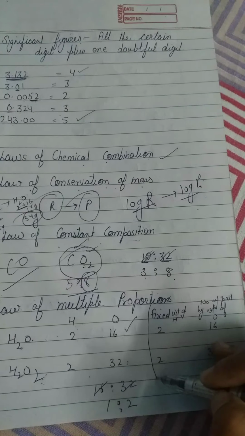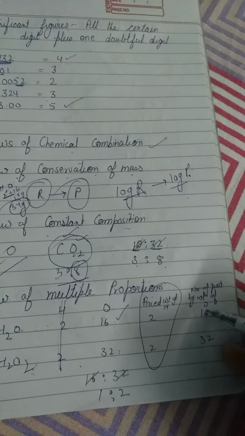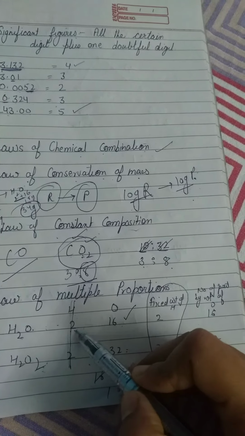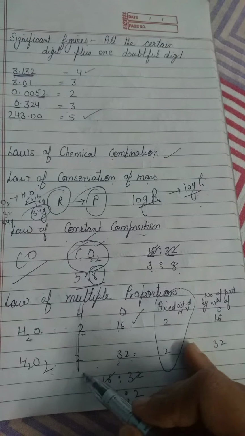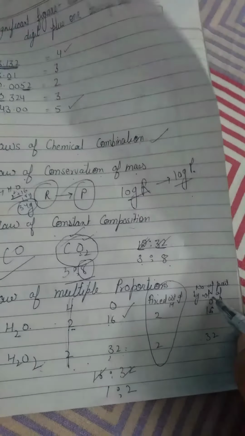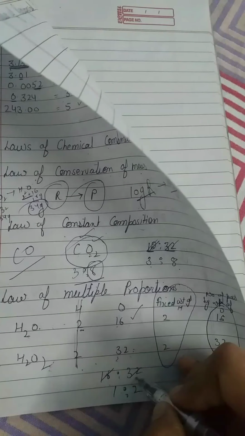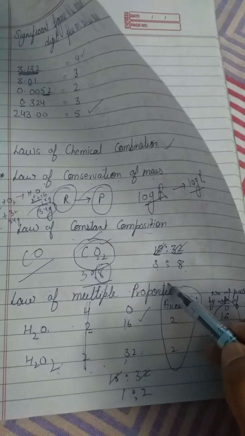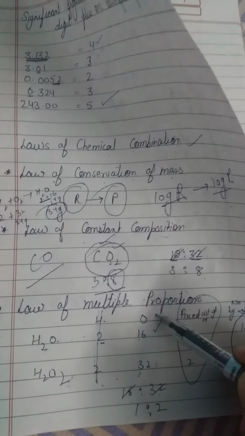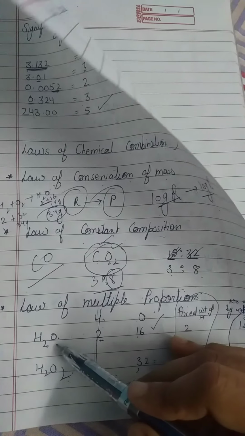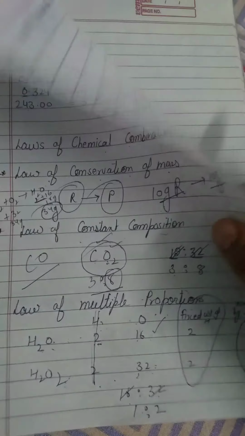We are going to fix the mass of hydrogen. Suppose this mass is fixed. Now how many parts of oxygen combine with 2 gram of hydrogen? They are 16. And here how many parts of oxygen combine with 2 gram of hydrogen? They are 32. If you take their ratio, it comes out to be the simplest whole number ratio, 1:2. So that is the law of multiple proportion, meaning two elements can combine together to form more than one compound. It is not the case that if two elements combine, they only make water. They can form more than one compound, right?